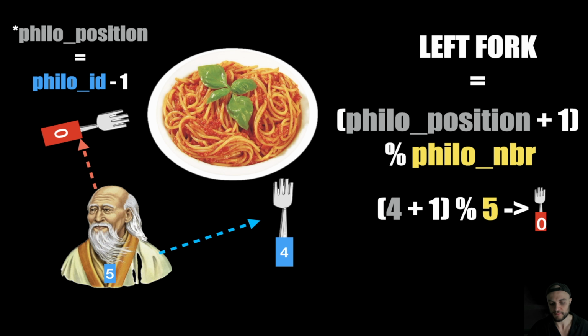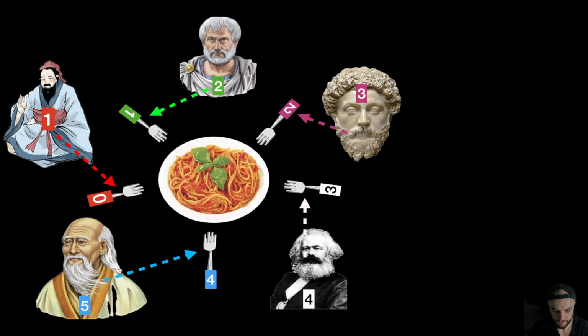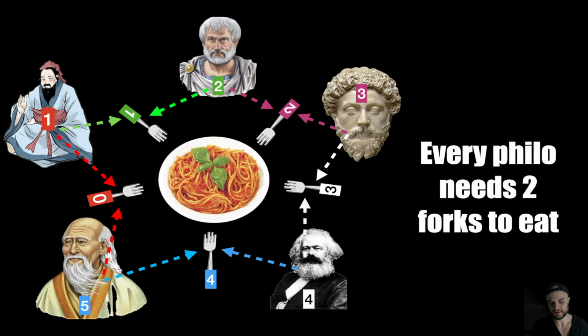We have just to keep in mind that the table is a circular object, so we have to use the modular operator. So we do this for all the philosophers, and we see that every philosopher has a left and a right fork. Indeed, that's what we need to do our simulation, given that every philosopher requires 2 forks to eat. So let's do this in code.